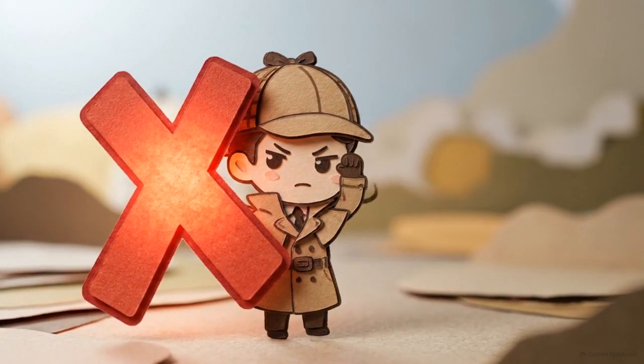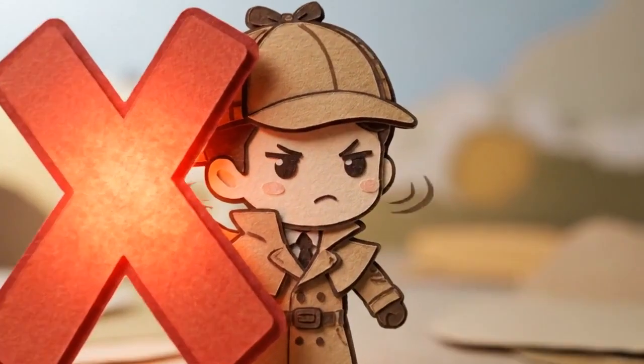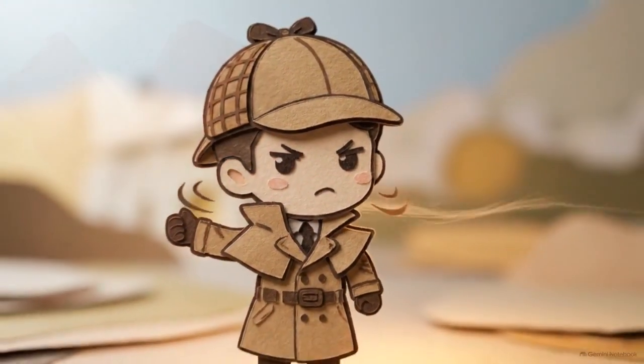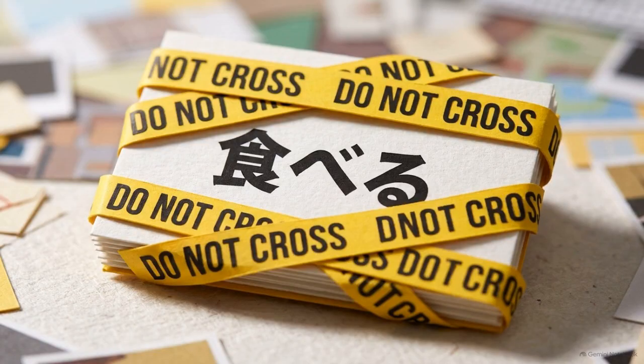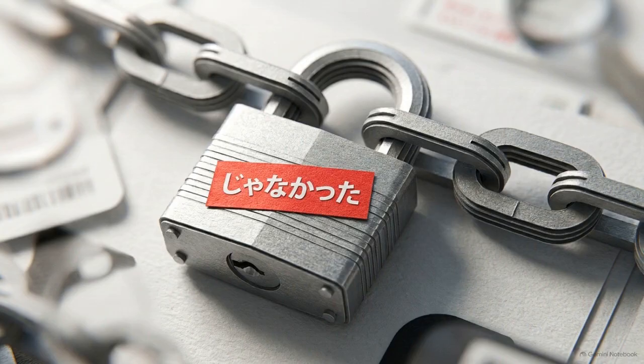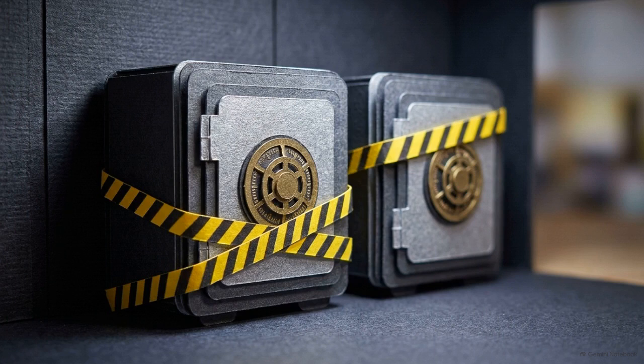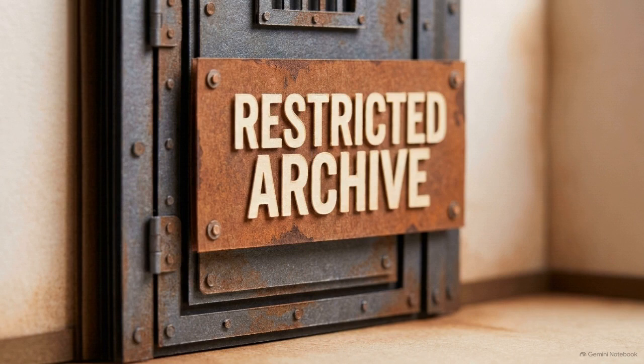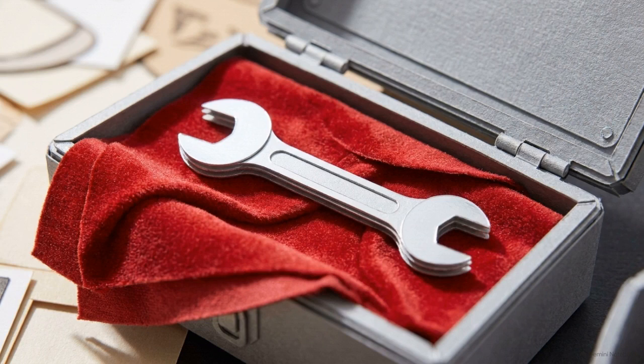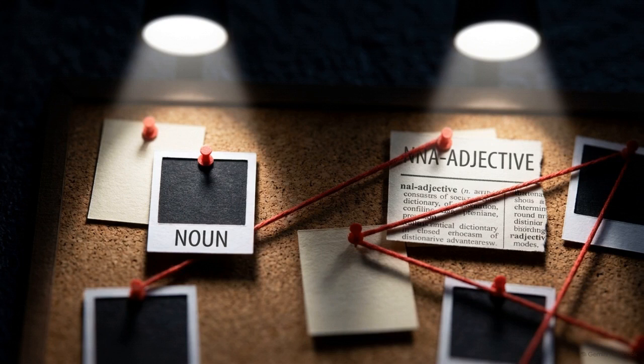Wait, your sidekick is getting a little too eager. He's pointing at the empty cup and saying, taberu janakatta. He is trying to attach our ending to the verb taberu, to eat. That is a grammatical crime. You cannot ever attach janakatta to an action verb. Verbs, along with the other type of descriptive words called i-adjectives, follow completely different rules for the past negative. They belong in a totally different case file. Understanding what a tool cannot do helps you use it correctly. This ending is a highly specialized attachment reserved strictly for nouns and na-adjectives.